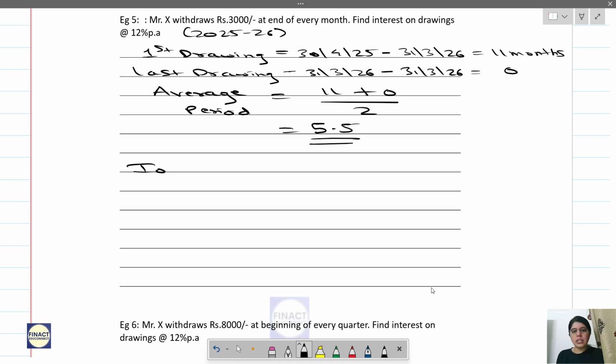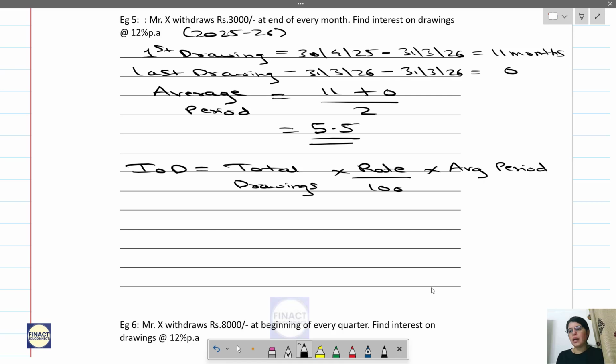So interest on drawings is nothing but total drawings into rate by 100 into average period by 12. Now see, most of you will make a mistake over here.